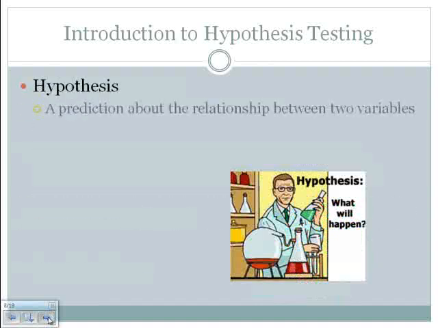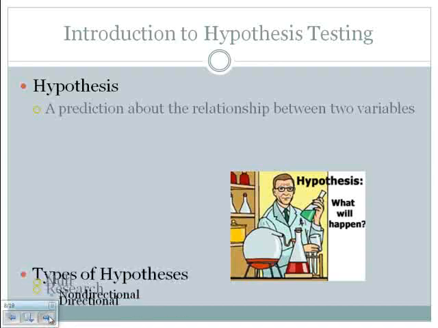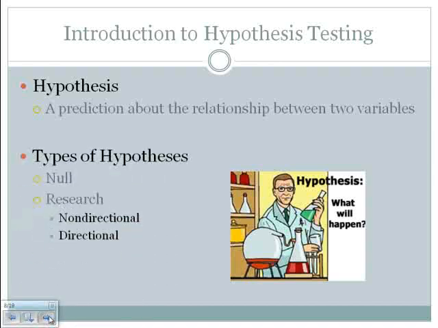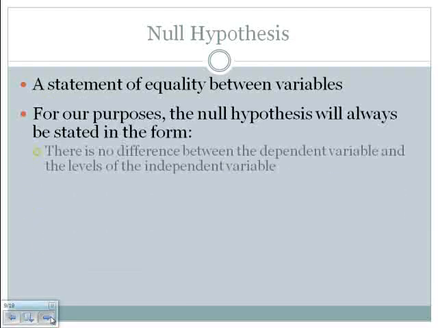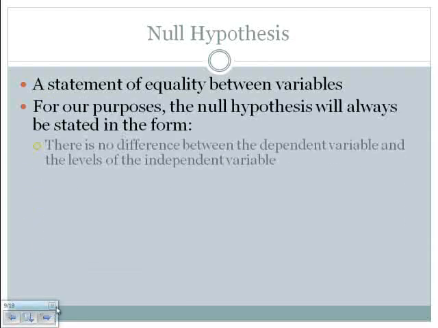All right, let's take a look at what is a hypothesis. It's a prediction about the relationship between two variables. When we talk about hypotheses from a research perspective, there are two types, the null hypothesis and the research hypothesis. Another name for research hypothesis is alternative hypothesis, and there are two types of alternative hypotheses. One's called non-directional, one is called directional. So let's look at the null. The null is a statement of equality between the variables. For our purposes, we're going to state in words the null in this form.